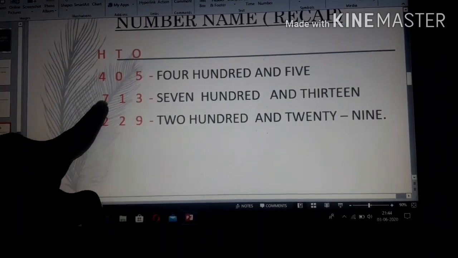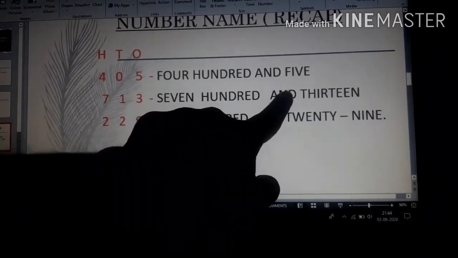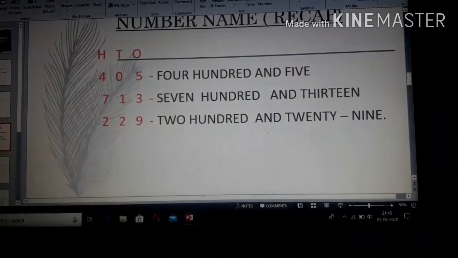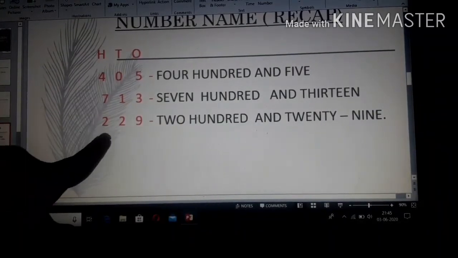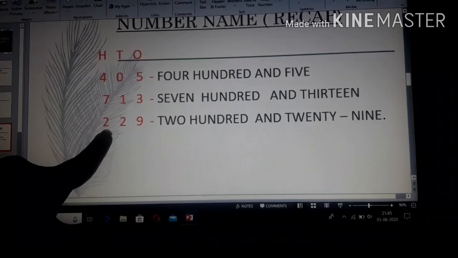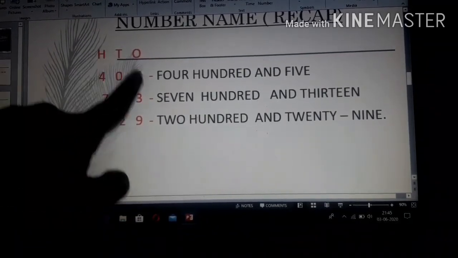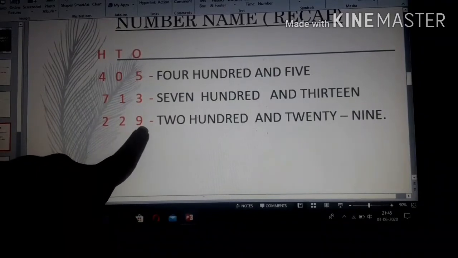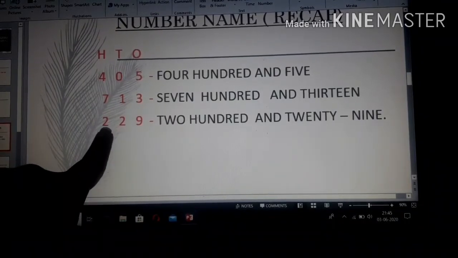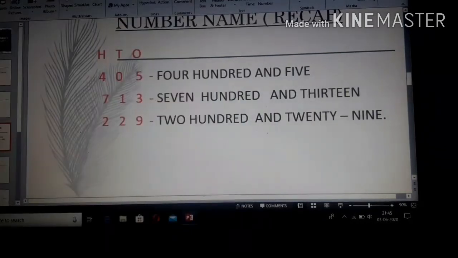So we'll write 713. Clear? Number 3, 2 is in which place? Hundreds, so 200, and 29, how do we read it? 29. So what will we write? 229. Is it clear, children?